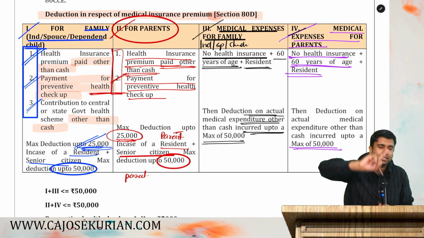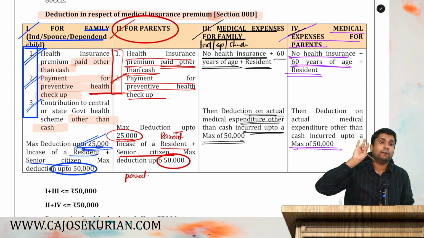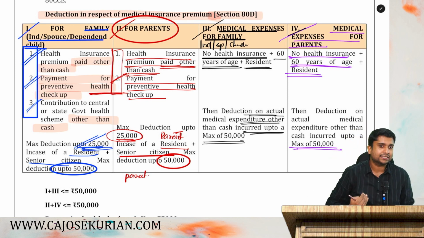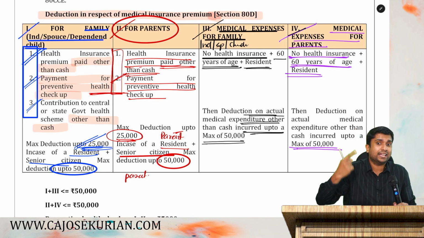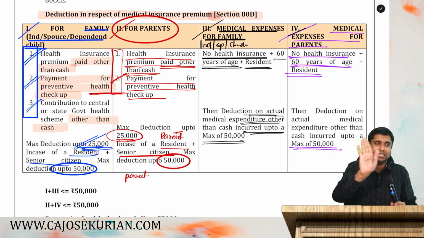The parent should be a resident, should not have medical insurance, and should be 60 years or more. If all the conditions are satisfied, a maximum deduction of up to 50,000 is provided. The medical expenditure has to be paid in any mode other than cash. These four categories are done, but the conditions are not yet over.